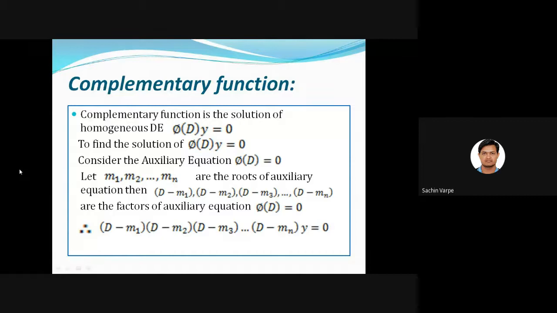Suppose I have x² + 2x + 1 = 0 as an equation. How do I write it in its factored form? (x + 1)(x + 1) = 0. Exactly, because the roots are -1, -1. So its factored form is (x + 1)(x + 1), because it is (x + 1) the whole square, right? That is the factored form of the original equation x² + 2x + 1 = 0. Okay, so from this factored form, we are going to get the complementary function.